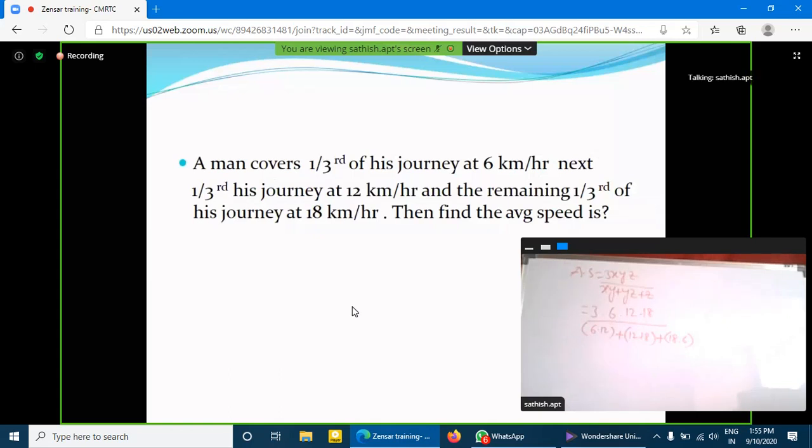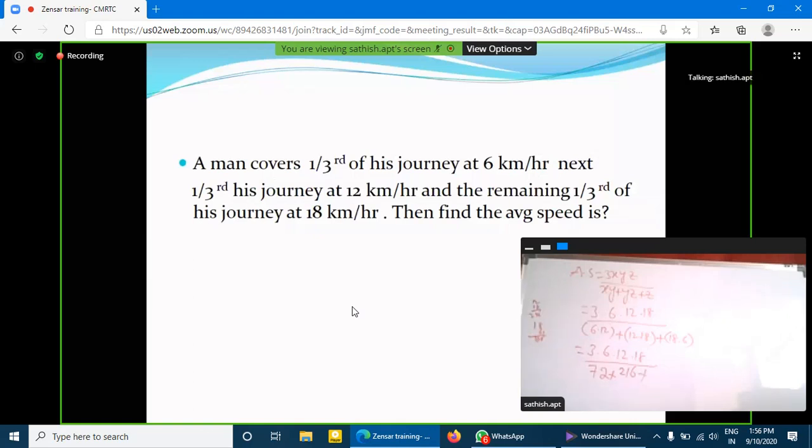So here, write as this 3 into 6 into 12 into 18 divided by, so 6 into 12, 72. Next 12 into 18, so 216, plus 216 plus 18 into 6, 108.